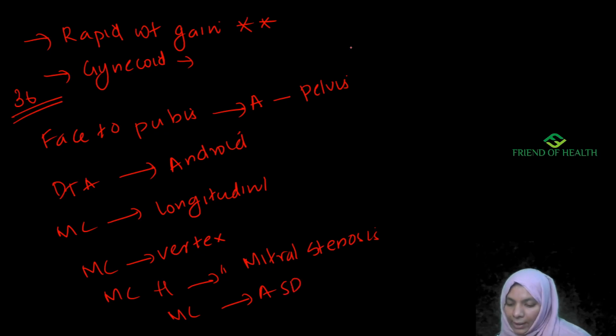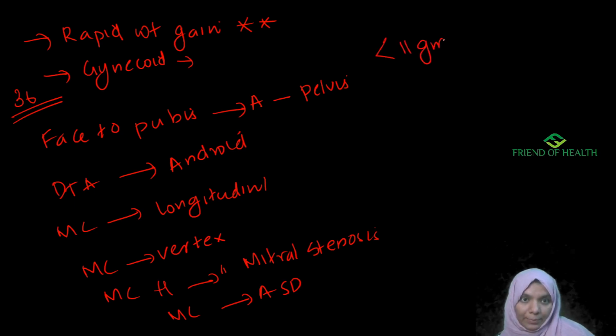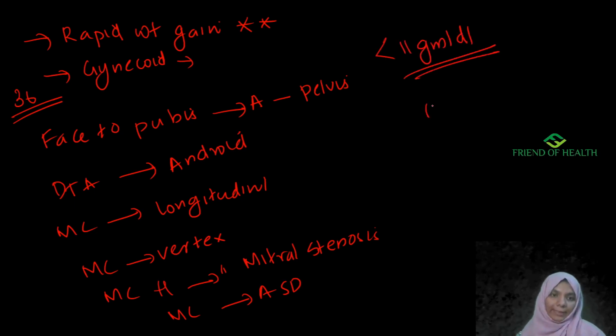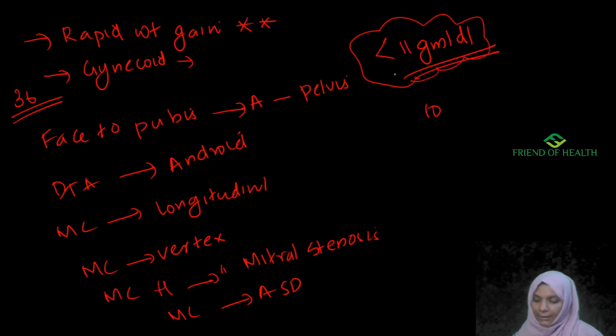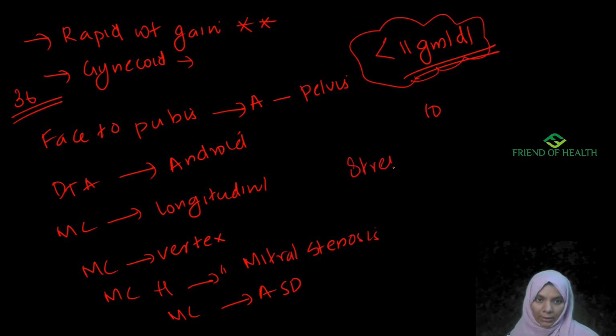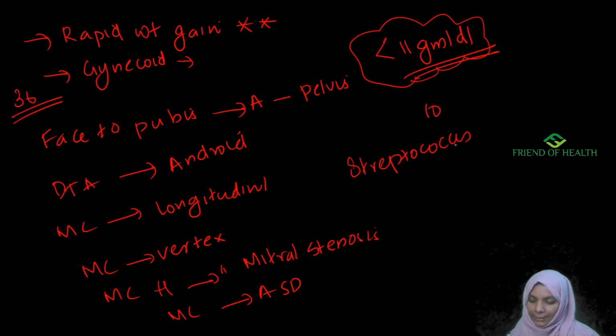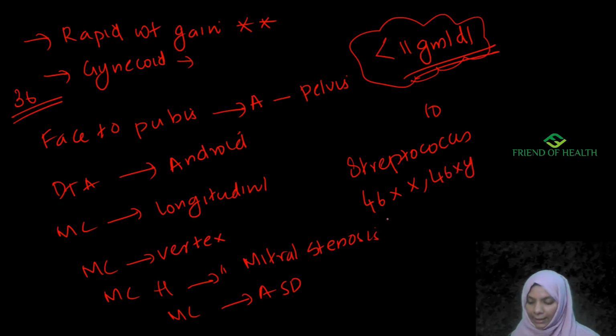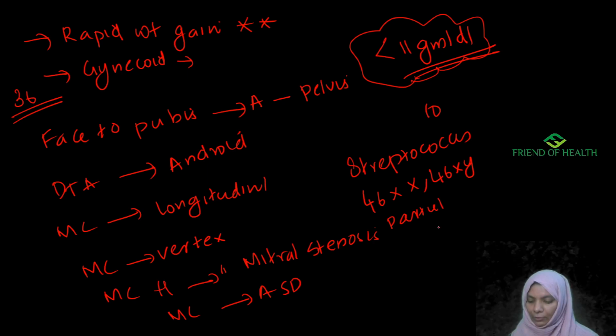According to WHO, anemia in pregnancy is defined as hemoglobin less than 11 gram per dl. Don't get confused by 10 gram. The answer is 11 gram per dl. Now comes most common causative organism of puerperal sepsis, that is streptococci. Okay. Then karyotype in complete mole, that I have discussed, 46XX or 46XY. Then in partial or incomplete mole, it is 69XXY.